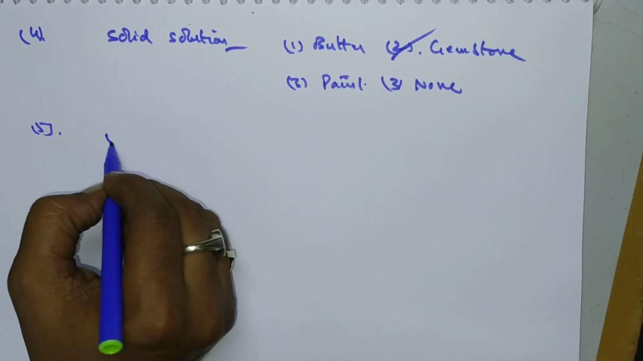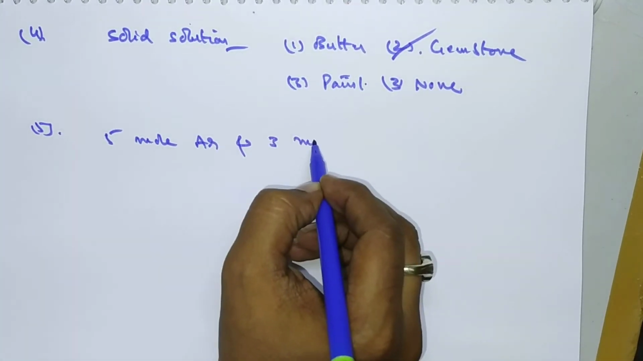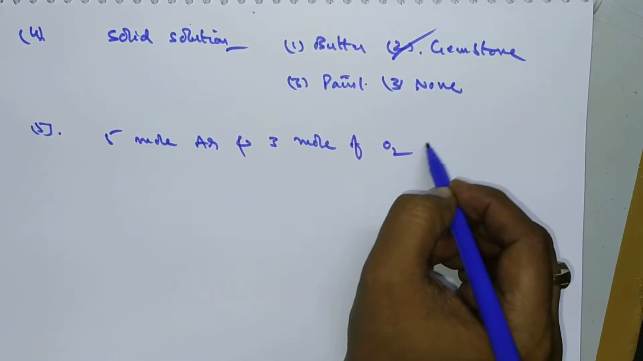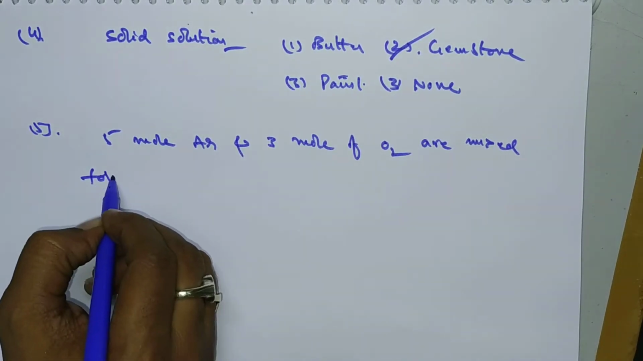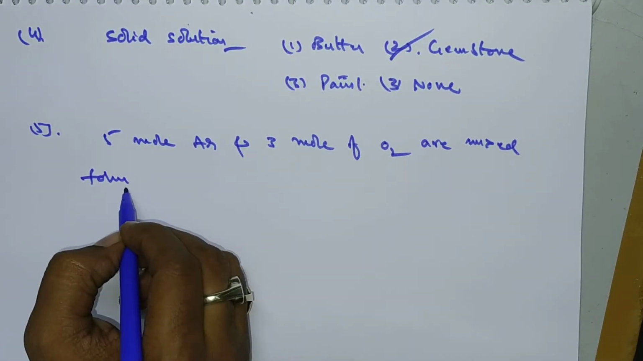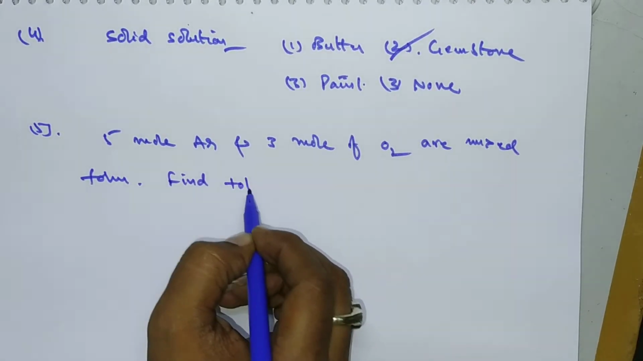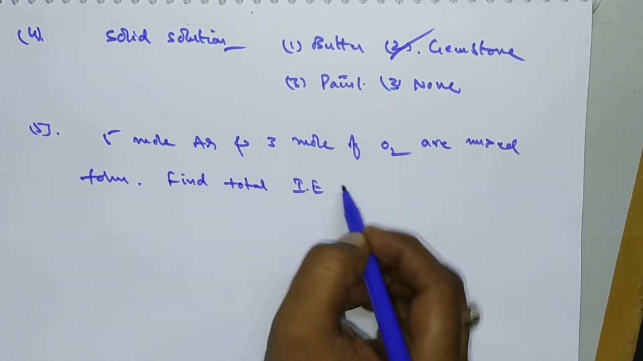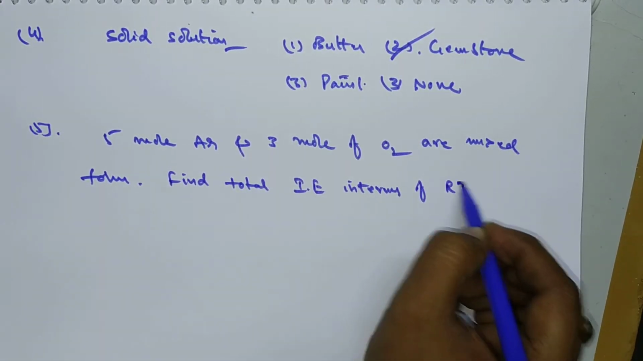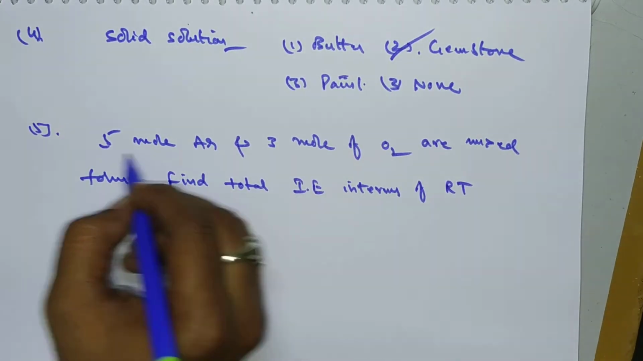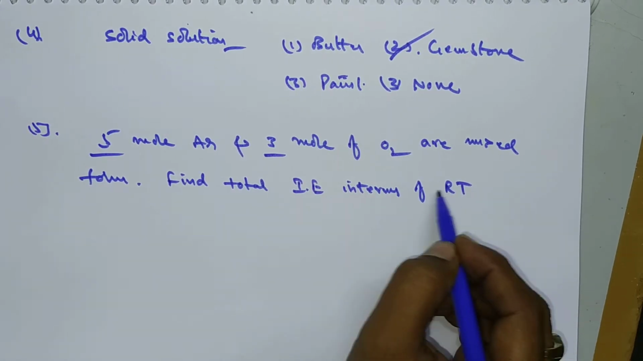And next one, 5 moles of argon and 3 moles of oxygen are mixed together to form a solution. Then find the total internal energy in terms of RT. Here he gave 5 moles of argon and 3 moles of oxygen mixed together. Then we have to calculate the total energy.